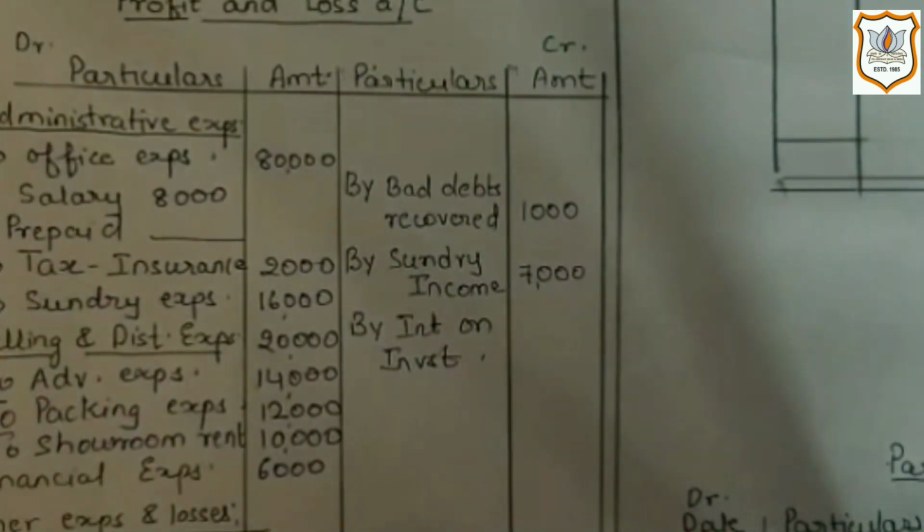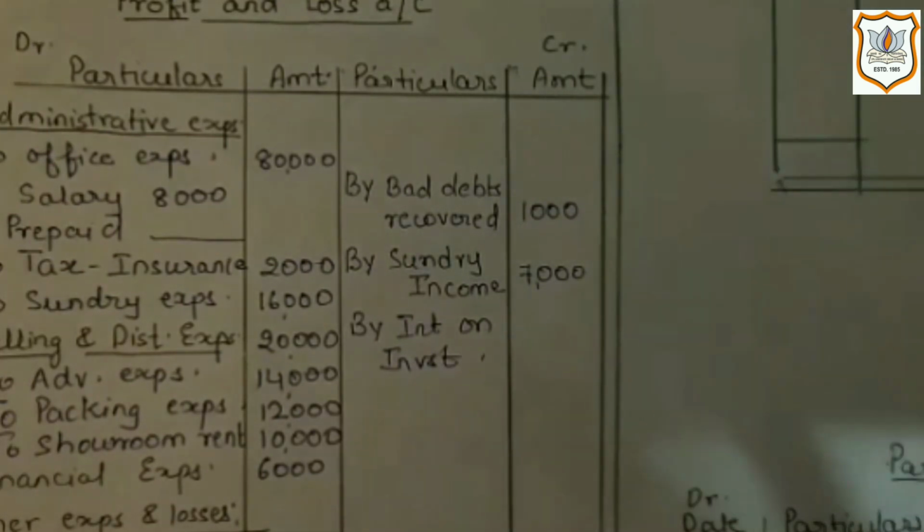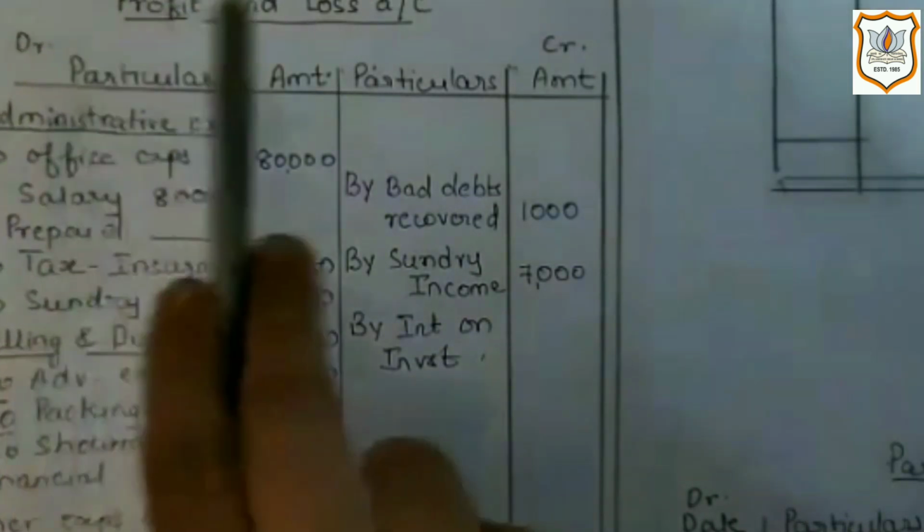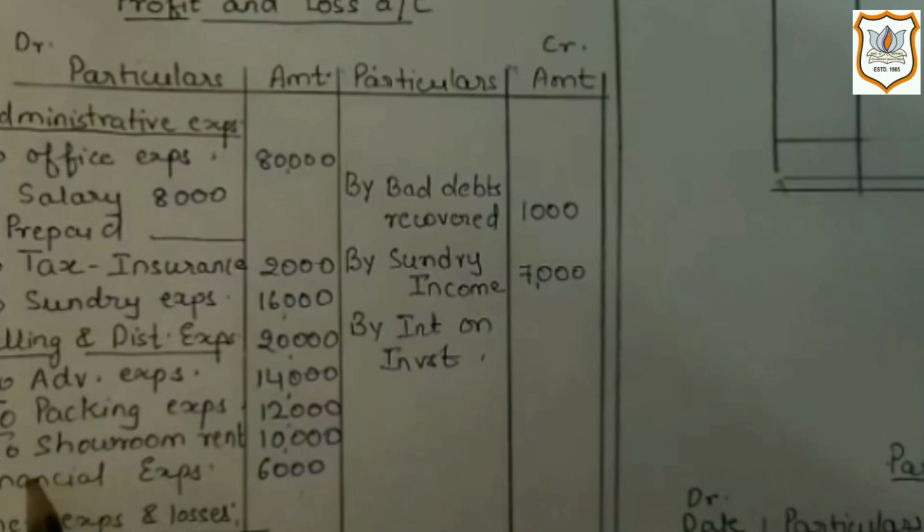Now next one is financial expenses, which is rupees 6,000. Financial expenses are the expenses which are incurred for obtaining the finance or fulfilling our financial requirement. It can be in the form of interest on bank loan and interest on OD, bank overdraft, etc. As it is an indirect expense which is not directly related to production, so it will be recorded on debit side of profit and loss account. Here it is written financial expenses 6,000.